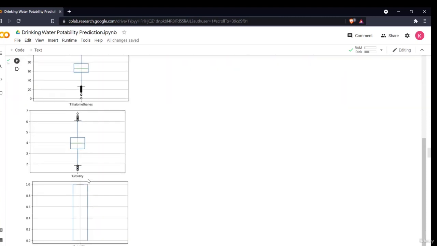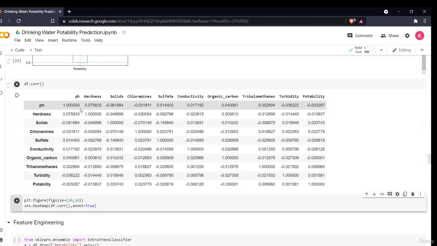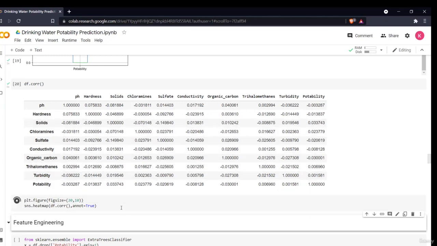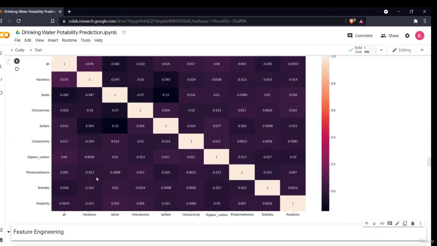So this was our outlier analysis, and the next and most important is the heat map, the correlation. We find out how these data are related in the form of correlations. If it is negative, that means it is negatively correlated: if one variable increases, the other will decrease, and the positive is vice versa. This can take time to understand, so in order to visualize it, we'll plot a heat map and give the data to it. Then we'll have a proper beautiful heat map based on color. In this we can see how our data is distributed, and that none of the data is negatively correlated, right?